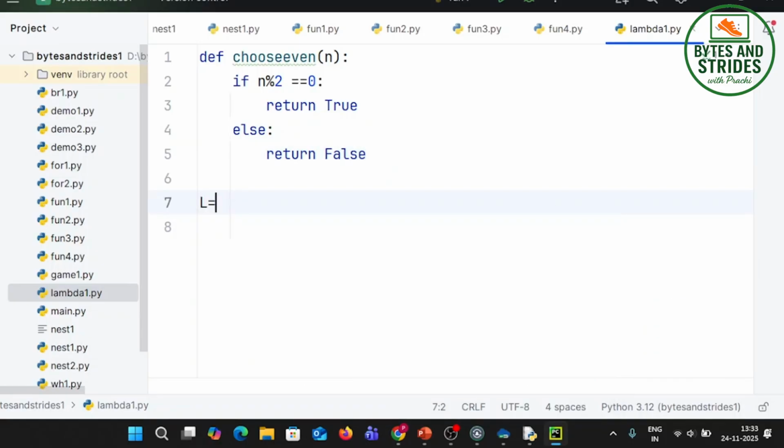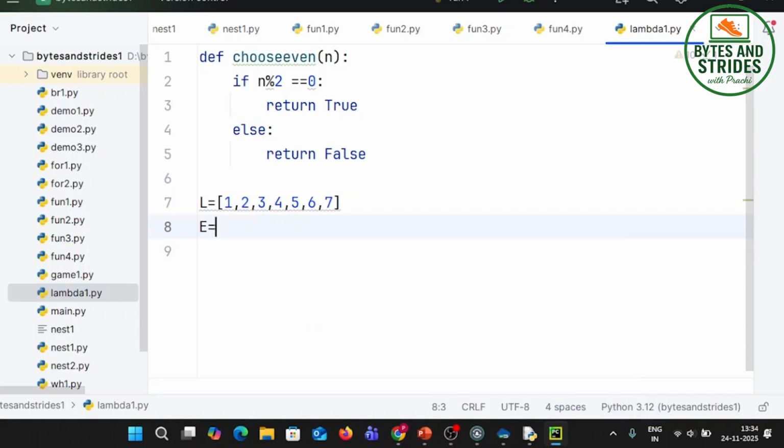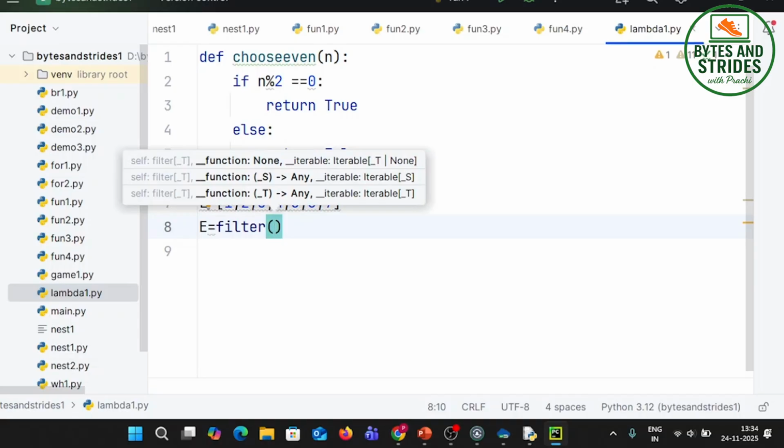So say I have a list having some numbers 1, 2, 3, 4, 5, 6, 7, and I want to create a list with even numbers, say e equal to, so there is a function called filter. Now this filter function says you have to pass two arguments. First is a function and second is the iterable.